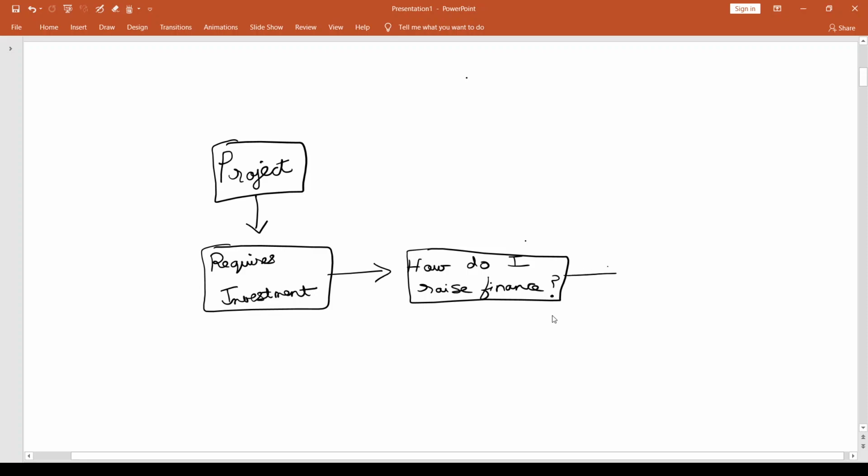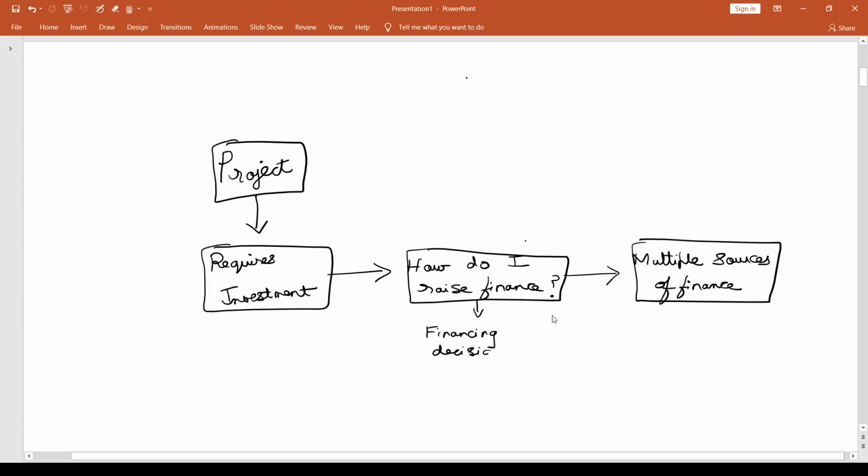When I ask this question, how do I raise finance, what I need to immediately understand is there are multiple sources of finance. This is why this question itself arises. If there is only going to be one source of finance, there is no decision that needs to be taken. That is the only source that needs to be tapped. But you have multiple sources of finance, and when there are multiple sources, I need to take a decision which source I should raise finance from, or which sources I should raise finance from in what proportion. That is very important. So I am trying to answer this question right now, and that is why I would say this topic comes under financing decisions.